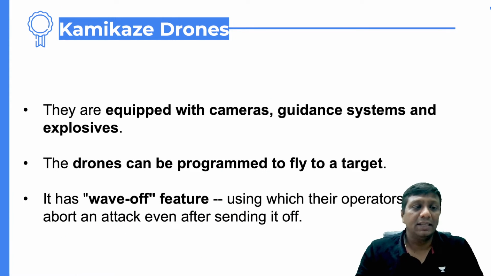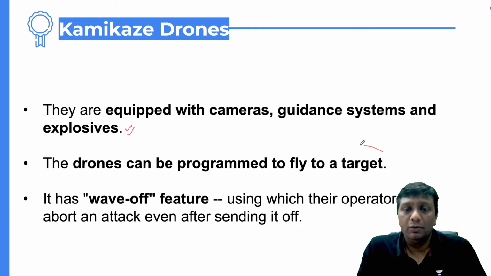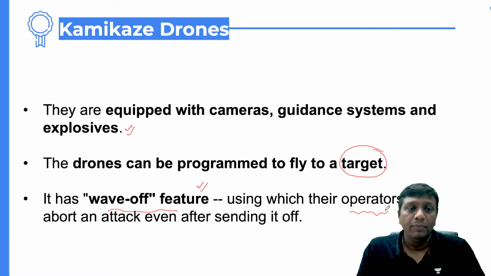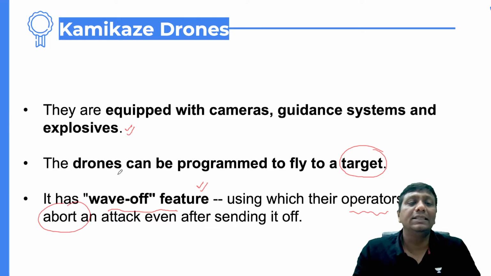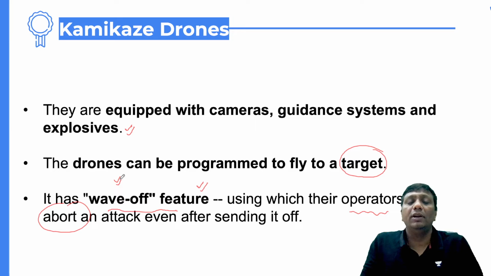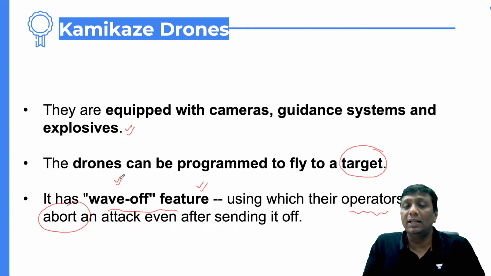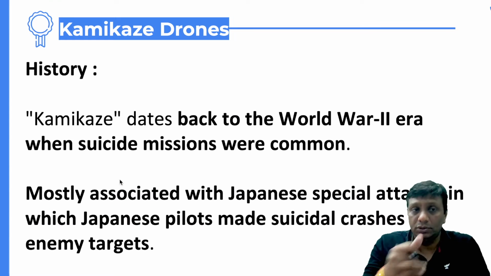They are equipped with cameras and guided systems, with explosives also. Drones can be programmed to fly to a target very easily, and wave-off features are there. Now the question is, what is a wave-off feature? Whenever you operate it, even after launching, you can still change the route path and abort them. It is not like once you send it, you cannot stop this mechanism. No. That is the beauty of this kamikaze drone. Suppose you have taken action and want to stop it again, in that case you can stop the kamikaze drones.